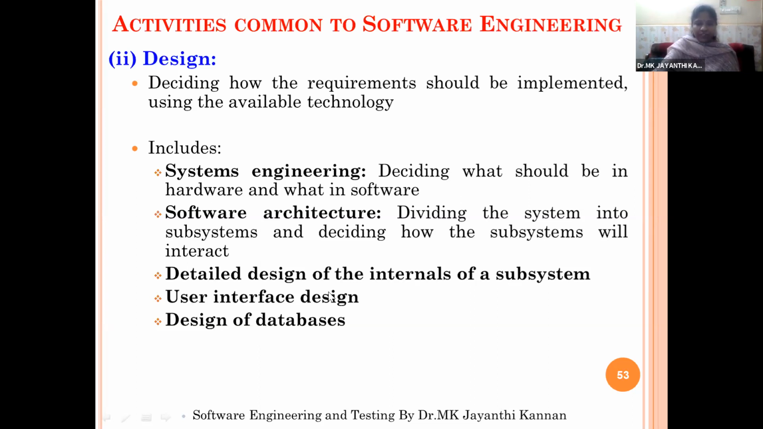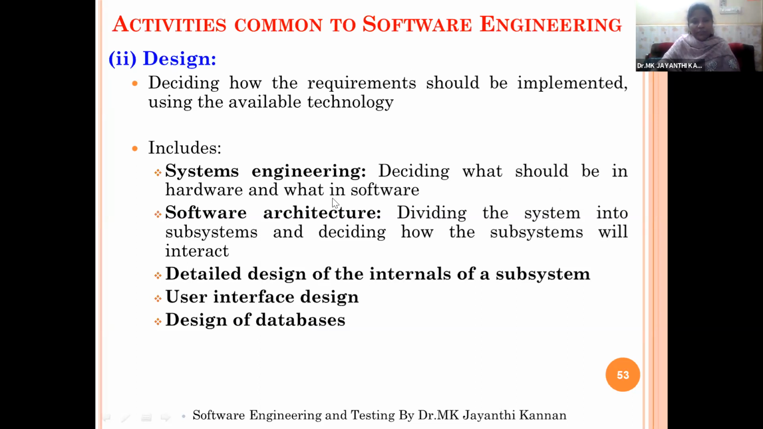So using user interface design, the subsystems will be interconnected to form the major system. Then we need to design the software database. Any project will have the front end and back end. The front end will deal with the programming aspects, and the back end is used to design the databases and tables or sheets, Excel sheets, where we are going to store the data permanently. So you got the idea what is design.